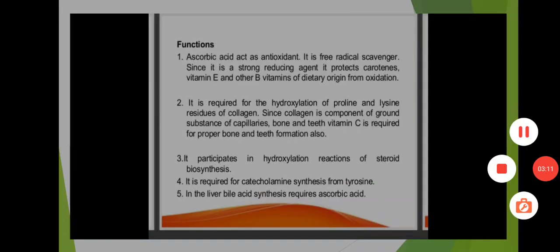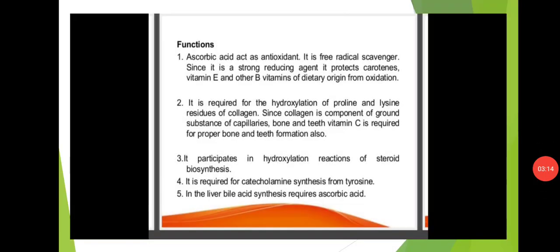Functions of ascorbic acid. Ascorbic acid acts as an antioxidant, and it is a free radical scavenger. Since it is a strong reducing agent, it protects carotenes, vitamin E and other B vitamins of dietary origin from oxidation.